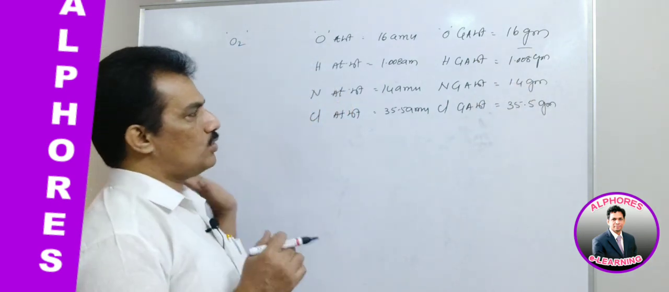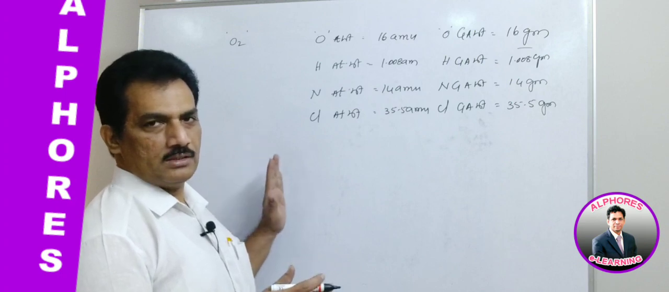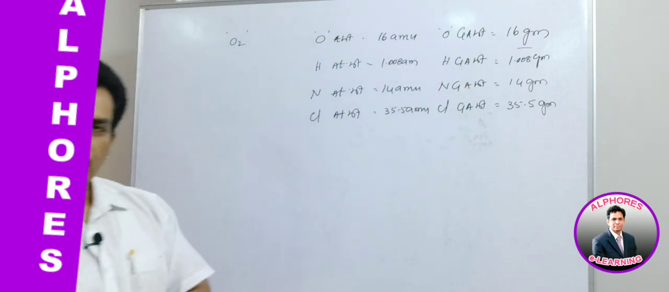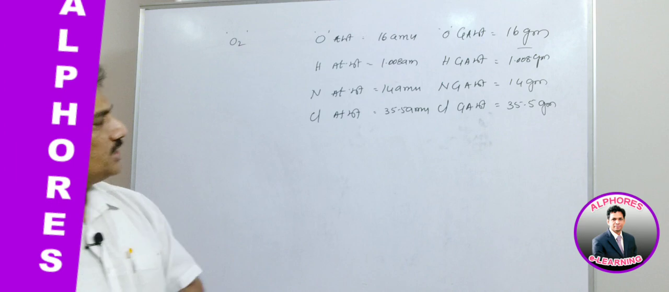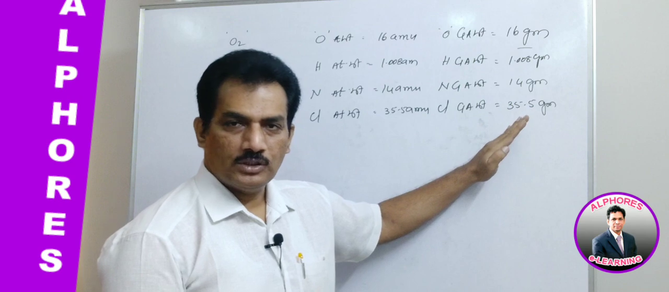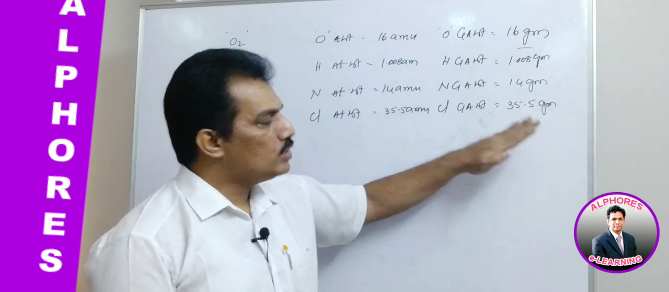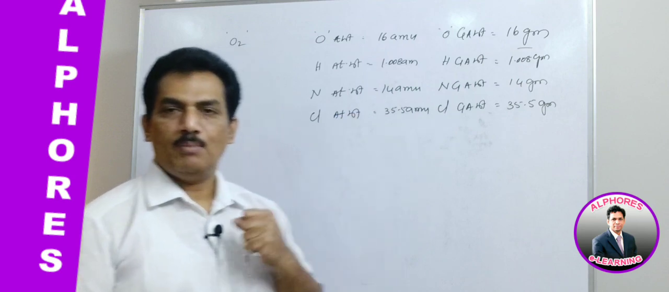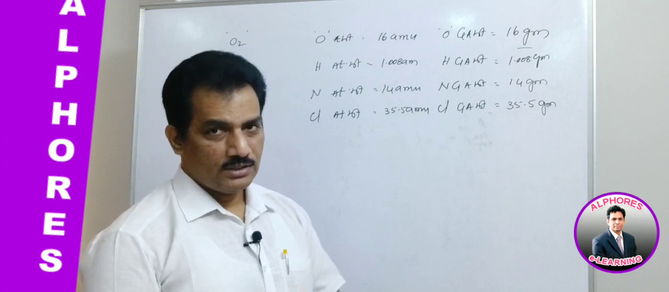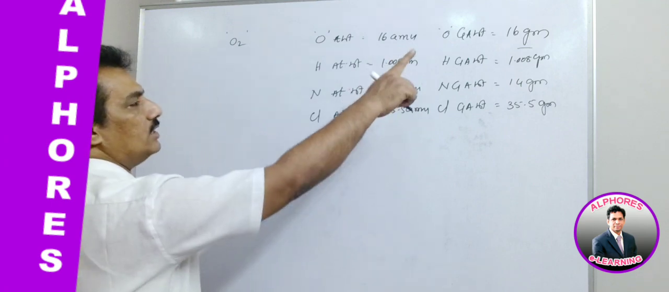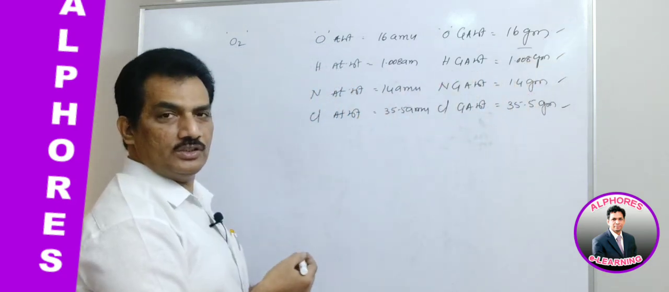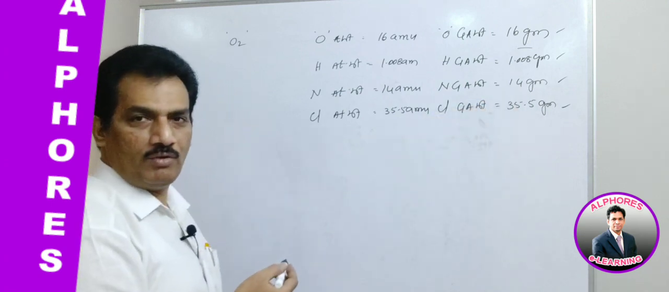And now, with all this knowledge, can you guess what is the common feature in all these gram atomic weights of different elements? We are just making the atomic weights to express in grams. After converting AMU into grams, the gram atomic weight of each element has some sort of similarity. Can you guess it? Here it is 16 grams, 1.008 grams, 14 grams, 35.5 grams.